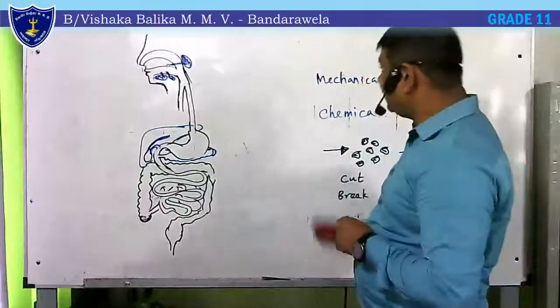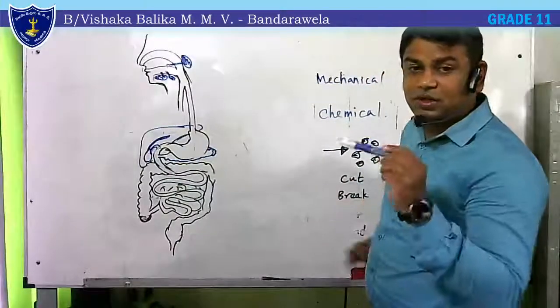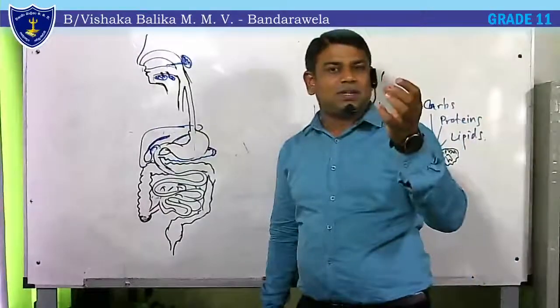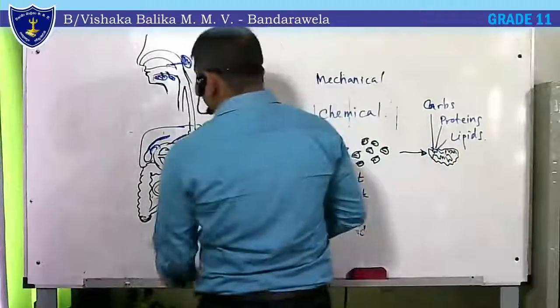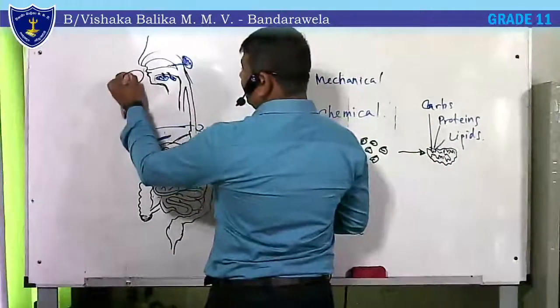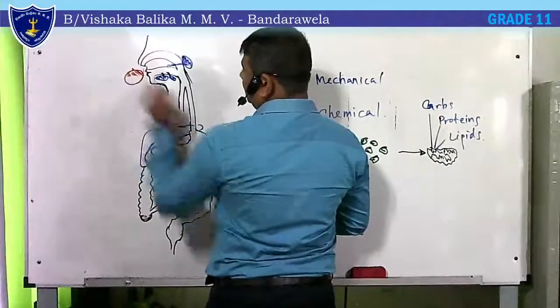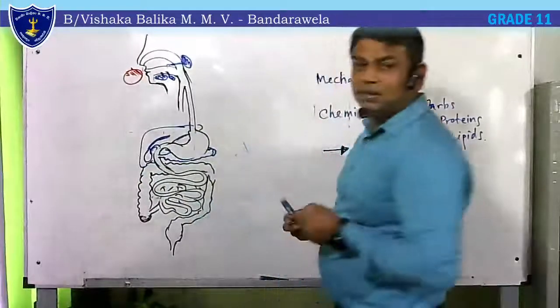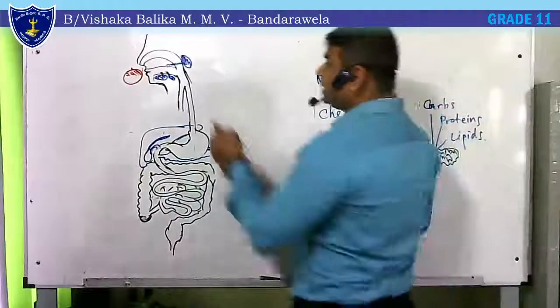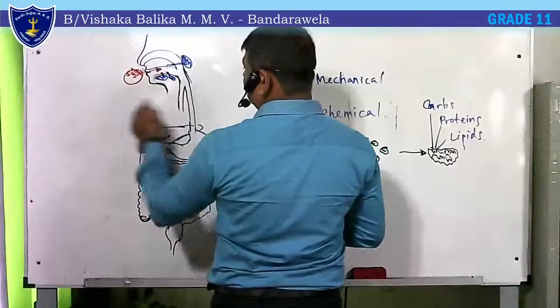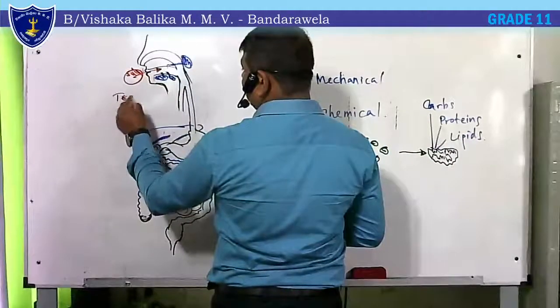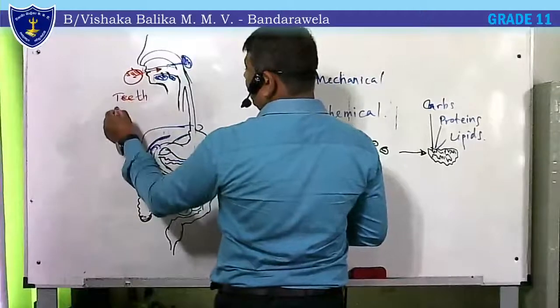Let's see what happens to food or the food molecule once we take that into our body. First, imagine that we are eating food. First thing, we take this food into the mouth. The mouth has teeth and a tongue.